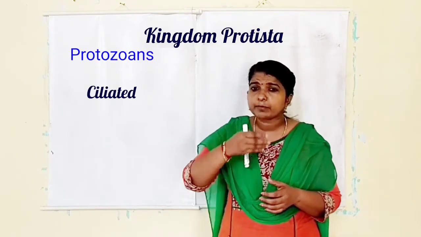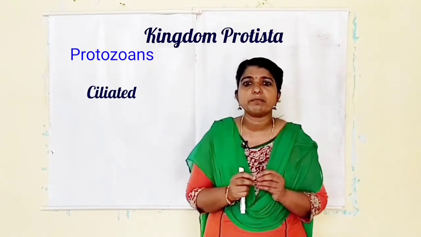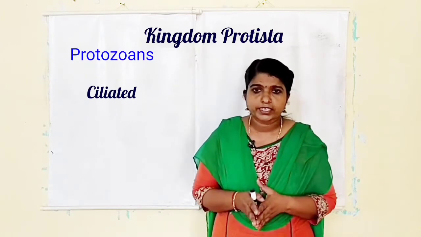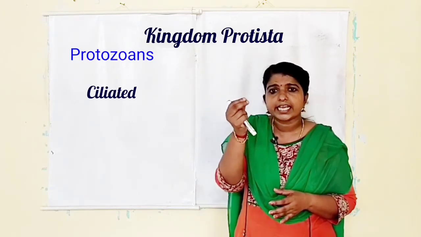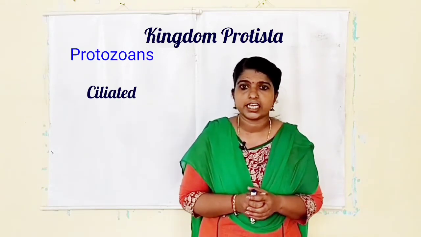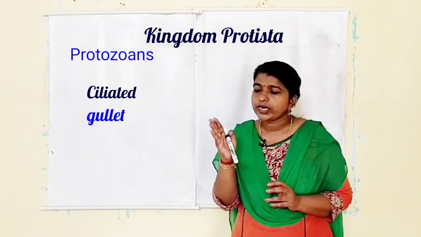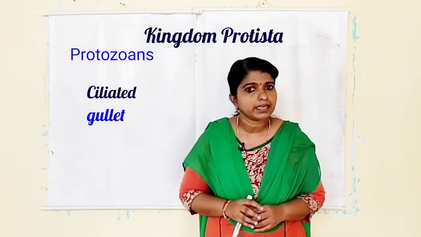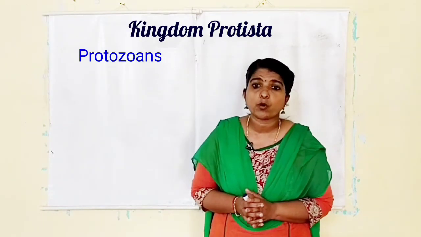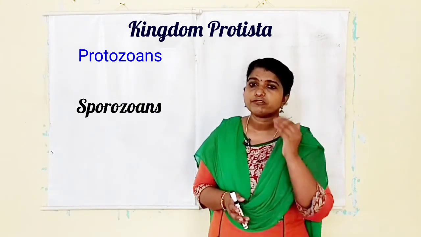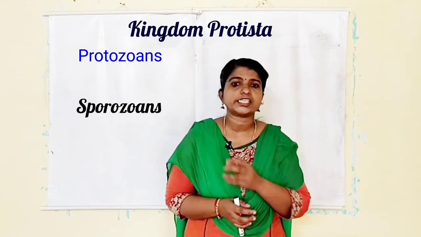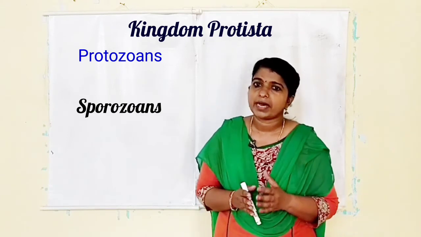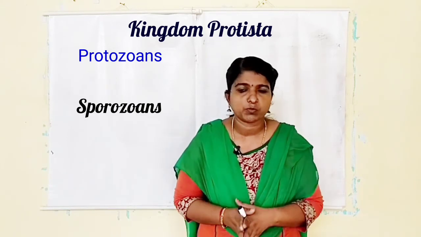You know, the entire body of Paramecium is surrounded by small hair-like cilia. And they are freshwater, and there you can see a small cavity called the gullet which opens outside. With the coordinated movement of the cilia, the water along with the food enters inside the gullet. The last category is sporozoan. Here the members of this group possess an infectious stage called a spore in their life cycle. Example, the malarial parasite, Plasmodium.